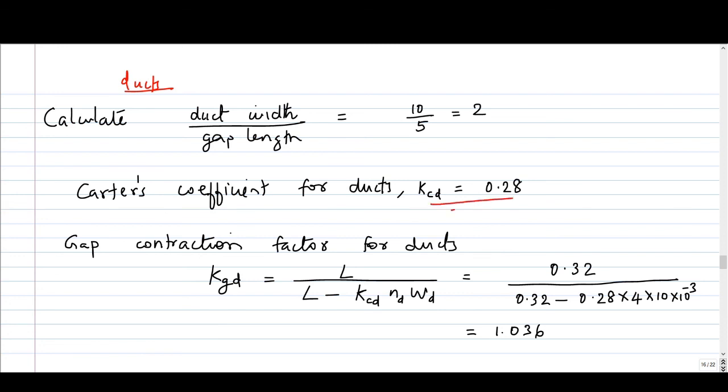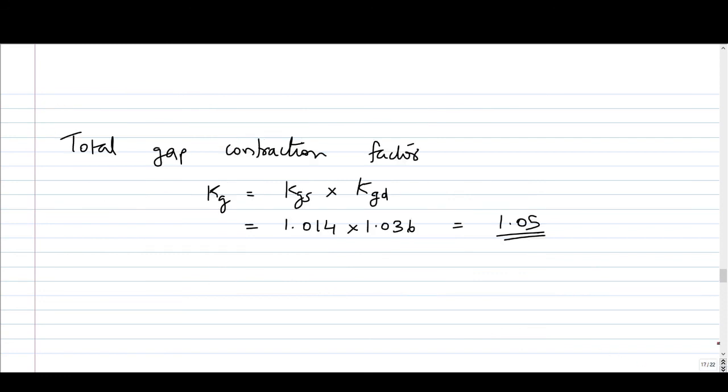So it is KCD is 0.28. So gap contraction factor, we have the expression L by L minus KCD ND into WD. So if you do the substitution, you will get 1.036. So the total gap contraction factor is product of KGS and KGD. So that is 1.05, 1.014 into 1.036.